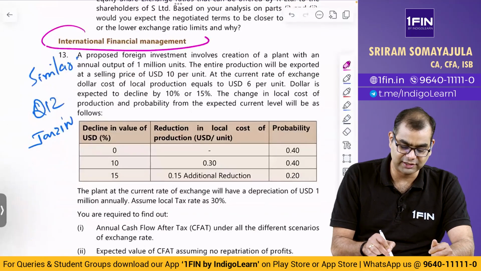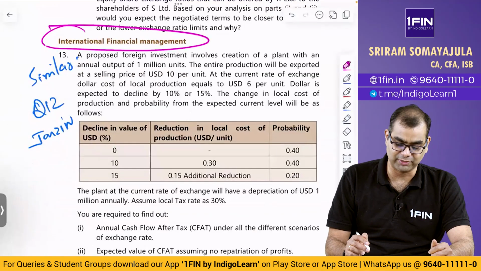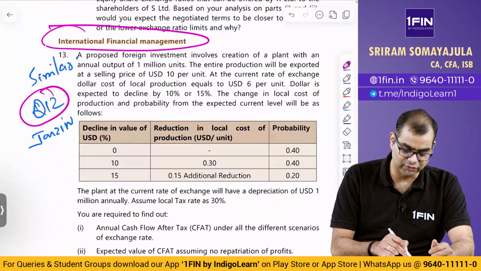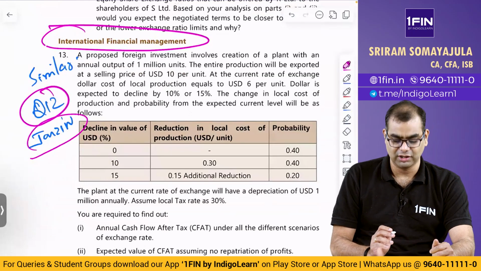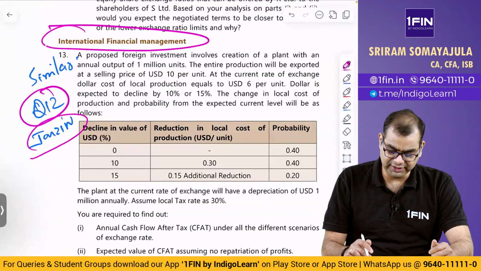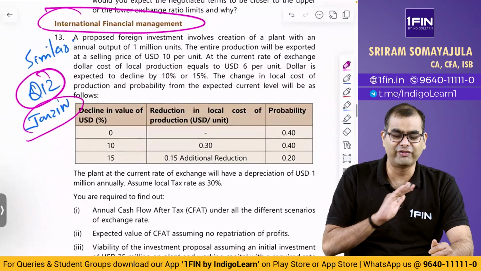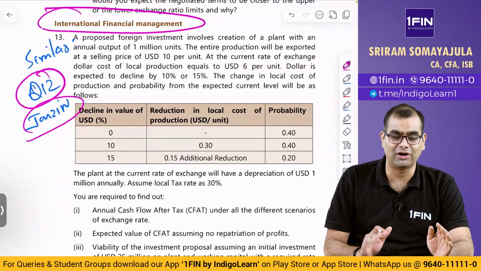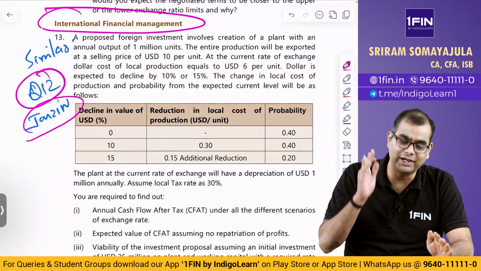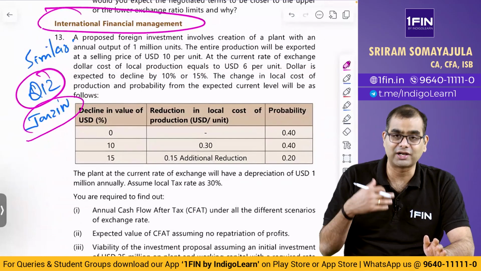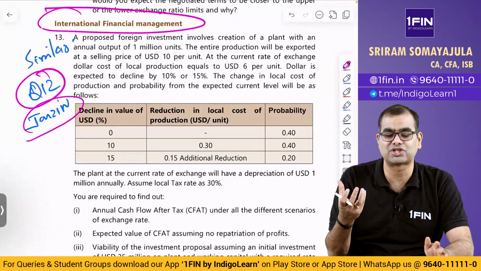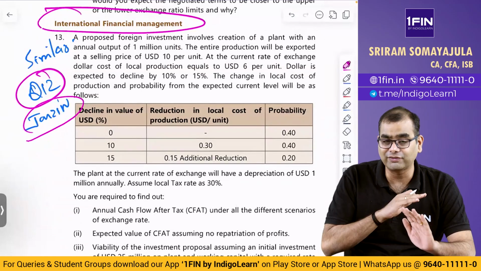Then the last practical question is international financial management. This is similar to question number 12 that was asked in Jan 21 new syllabus. So this is very, very similar. This is not the same question. There is a slight change in numbers. So every single question has already been covered in class, has already been given in P600 plus. They're not coming up with anything new or fresh or complicated. None of these questions are complicated.